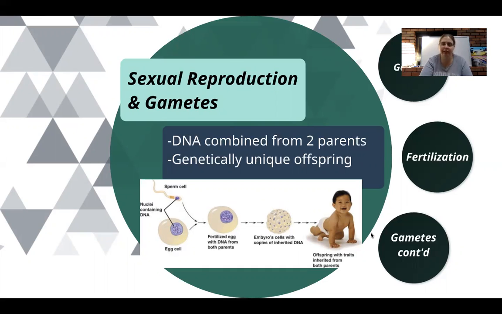When we mean genetically unique, yes, they have genetics in common with both parents and even with siblings, but they're not going to have all of their DNA identical. The only time that occurs is either asexual reproduction or identical twins in sexual reproduction, but that's a whole other thing. So you have two genetic sources, what we call parents, and they combine their DNA together in order to get this genetically unique offspring.